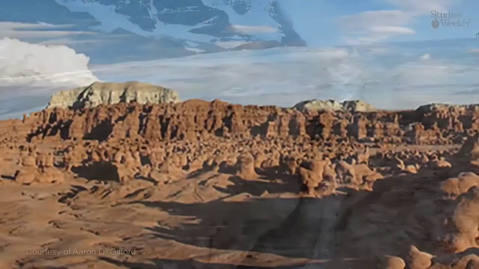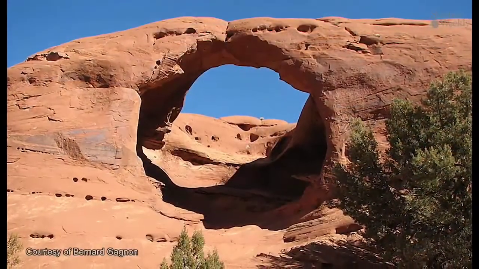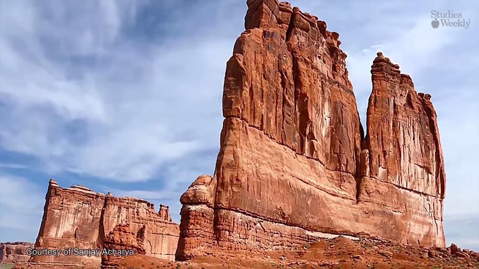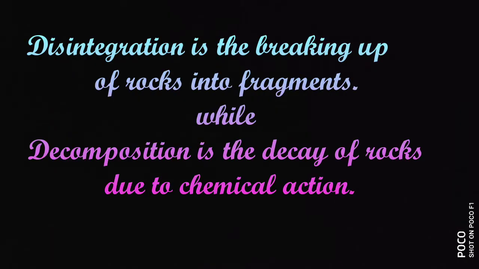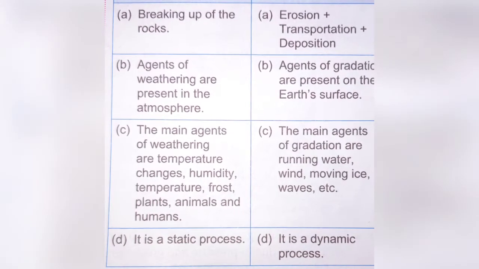As in, weathering is a process by which the rocks exposed on the surface get broken up into smaller particles. Keep in mind that disintegration is the breaking up of rocks into fragments, while decomposition is the decay of rocks due to chemical action.